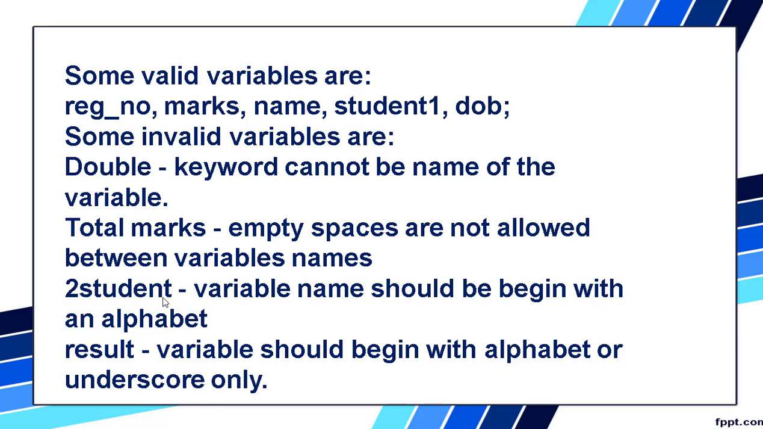Then you have 2 student. Here 2 is a number, and the first letter should be an alphabet. Since it is not an alphabet, again this is not valid.